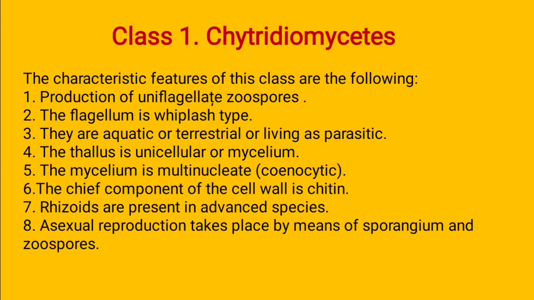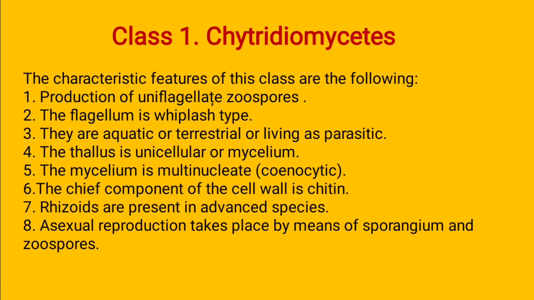The first class is Chytridiomycetes. The character of this class is the production of uniflagellate zoospores. It means flagella are present. The flagella help in the moving of the male gametes to reach the female gametes. Uniflagellate means a single flagellum is formed, and the spore is known as the zoospore. After asexual reproduction, the spore formed in this class is known as the zoospore.